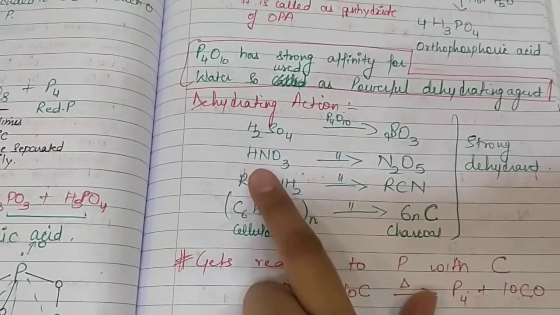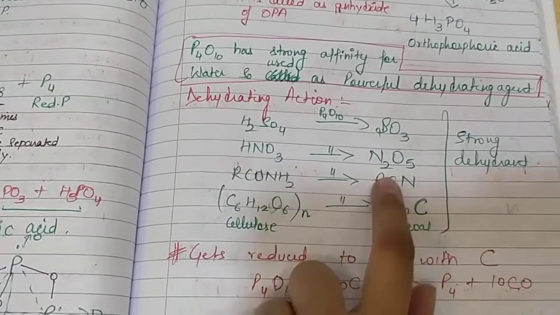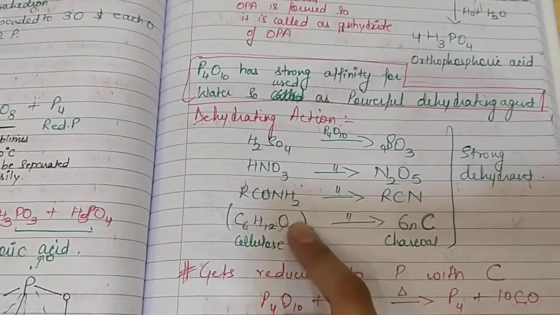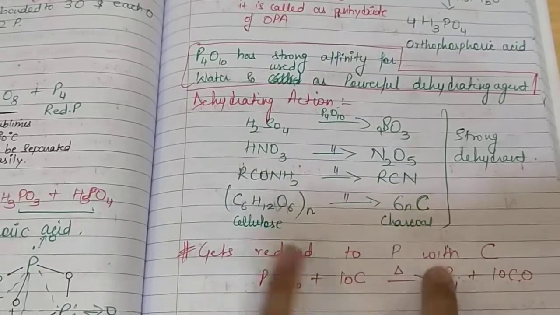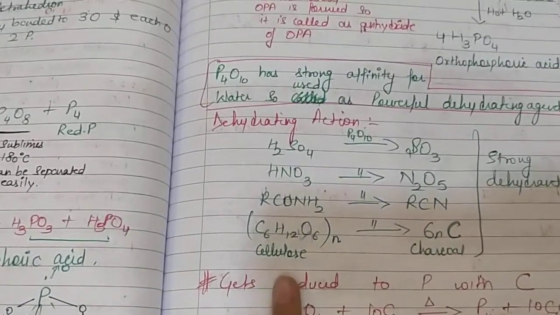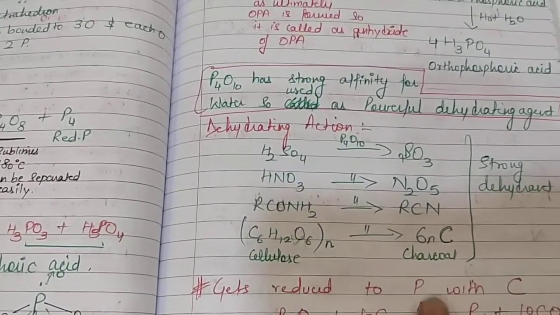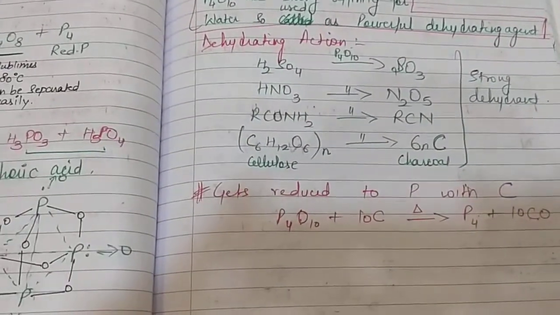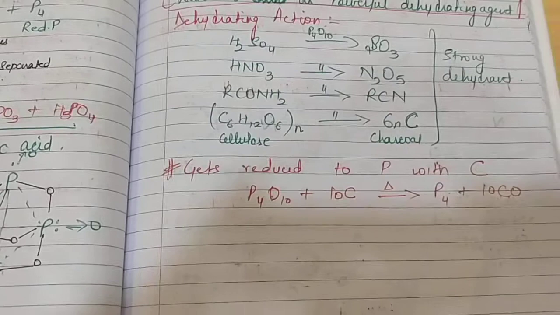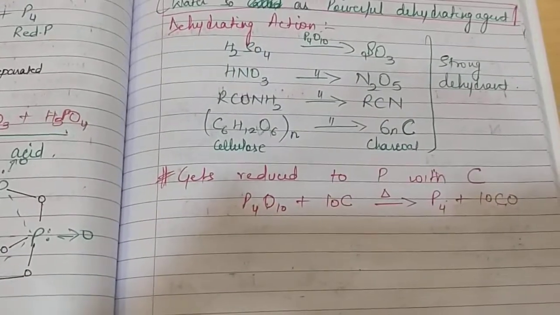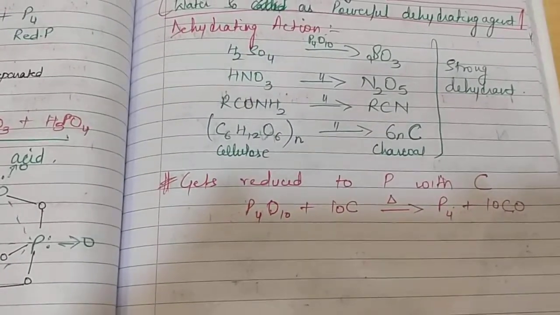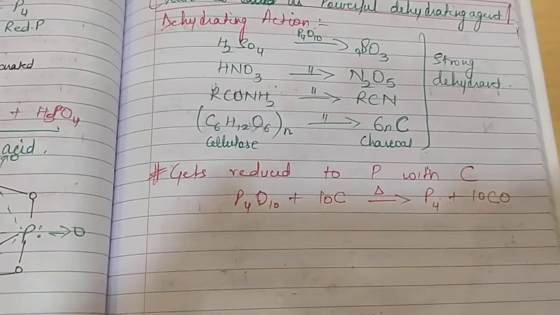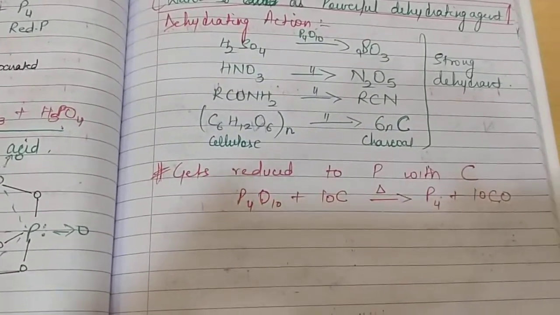So while dehydrating, nitric acid will give N2O5. RCONH2 gets converted to RCN. It can also dehydrate cellulose and convert it to charcoal. Also, when it is reacted with carbon, it gets reduced to phosphorus, and carbon gets oxidized to carbon monoxide.